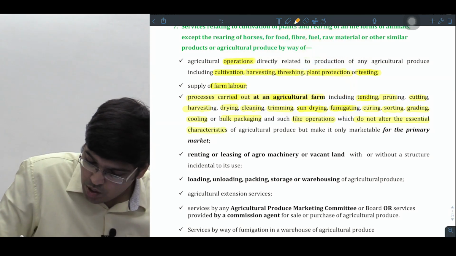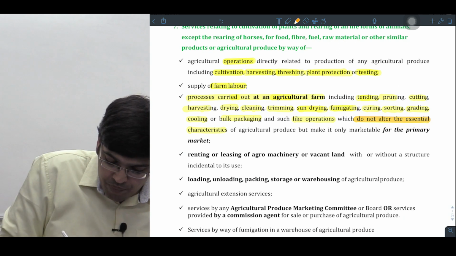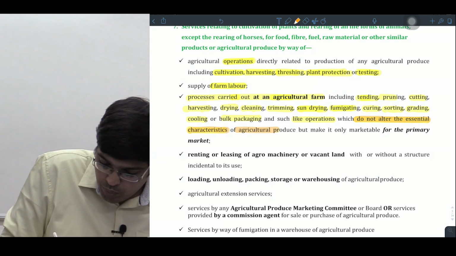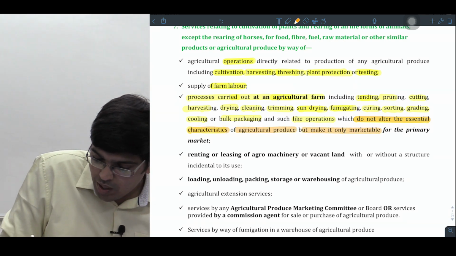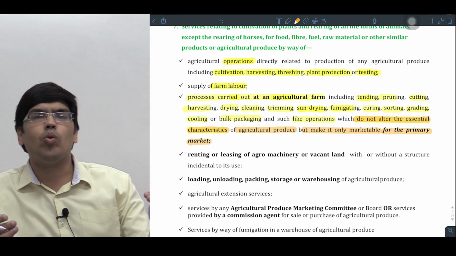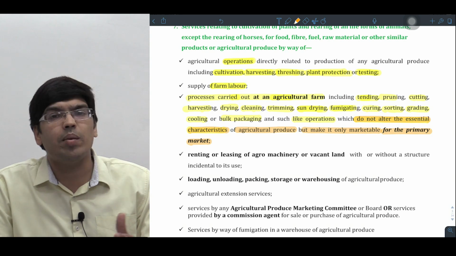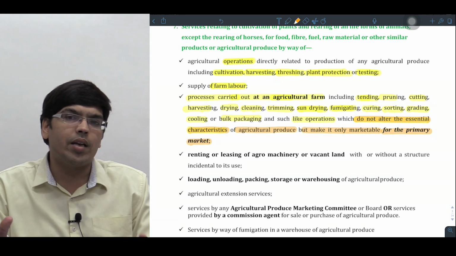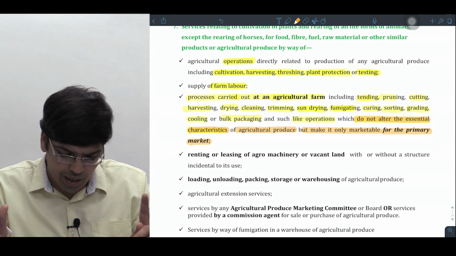See these keywords, which do not alter the essential character of agriculture produce, but only make it marketable for primary market. So whatever activity you carry out on agriculture produce to make it marketable, all those activities are taken as exempt from GST. Am I clear?